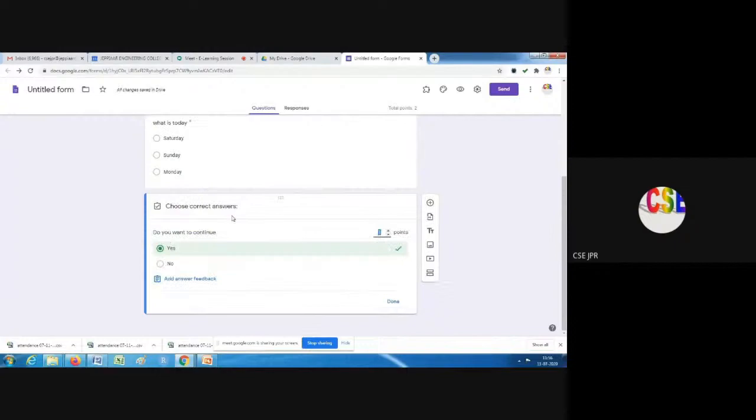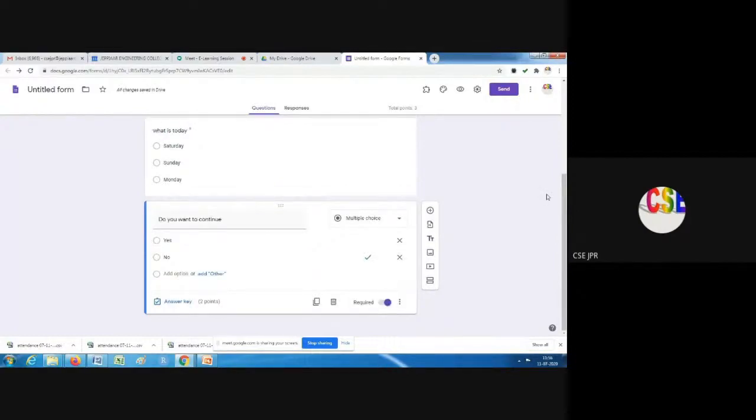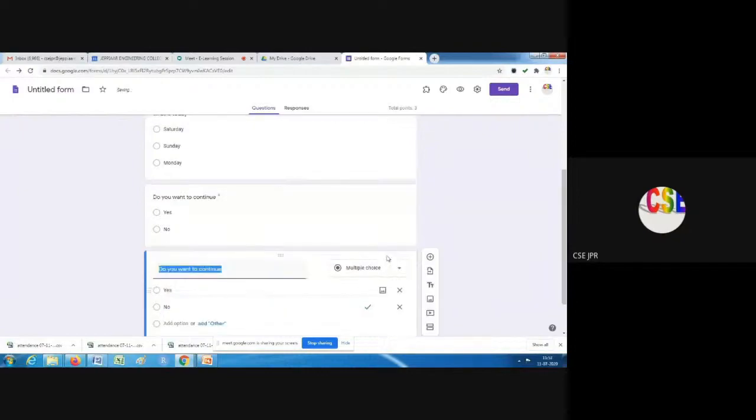The answer key we can fix as anything. So yes or no. Sometimes in multiple choice questions more than one answer may be correct. At that time we can select more than one option. Okay, so for any one option it will be evaluated as true. Okay, so here I have given 2 points. Let me open one more question.